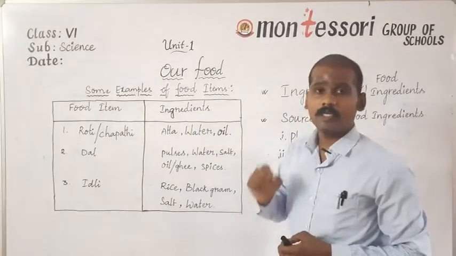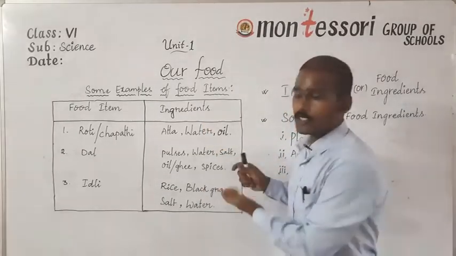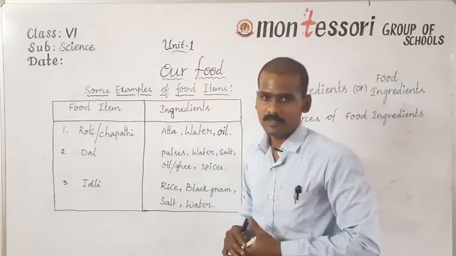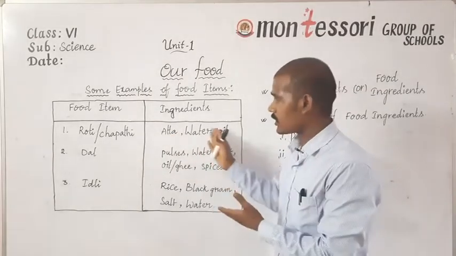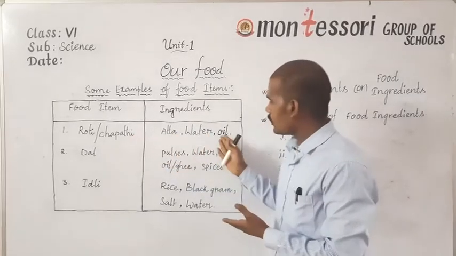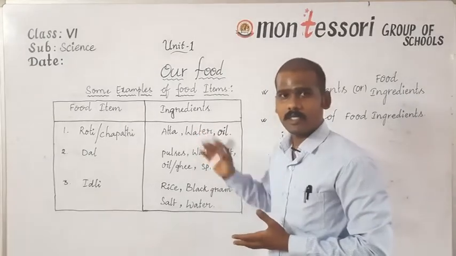Ingredients. Ingredients are nothing but materials which are required to prepare a food item. Here in this first example, atta, water, and oil are the materials which are required to prepare chapati. So these are called the ingredients of chapati.